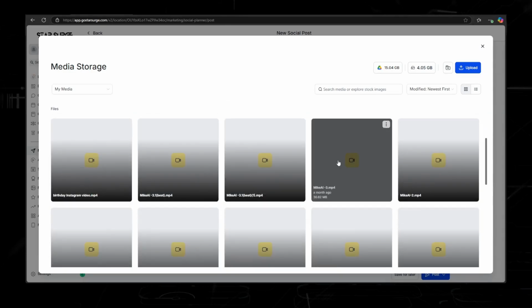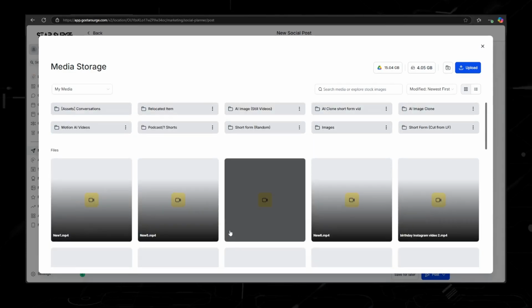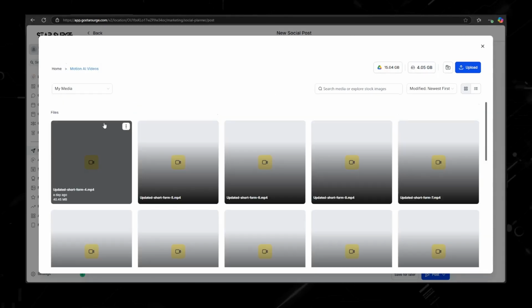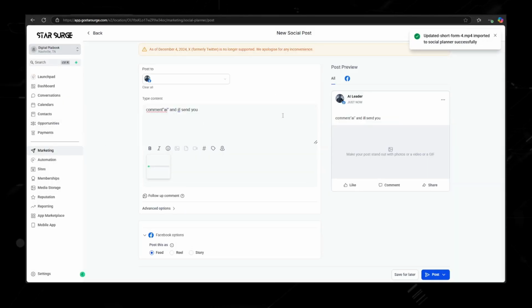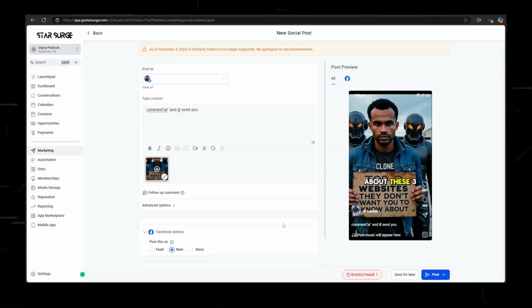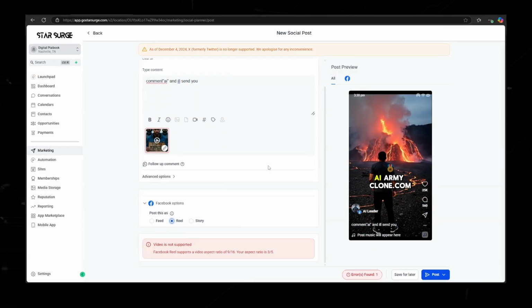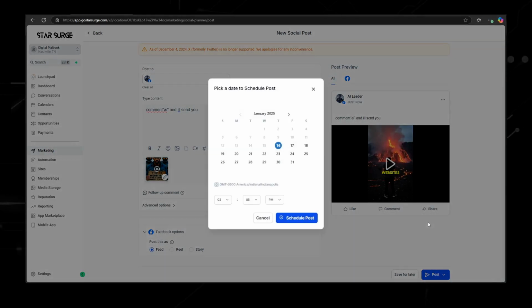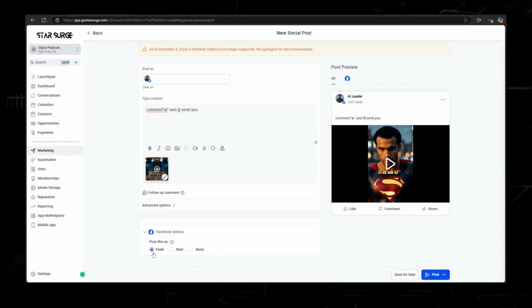Let's just take, oh, which video? Where are my motion videos? So video like this, for an example, take that, upload it. You can go, since this is a reel, we'll go reel right here, and then error. So sometimes it does that. I might need to look at that. And then you would just schedule post it, and then you are set.